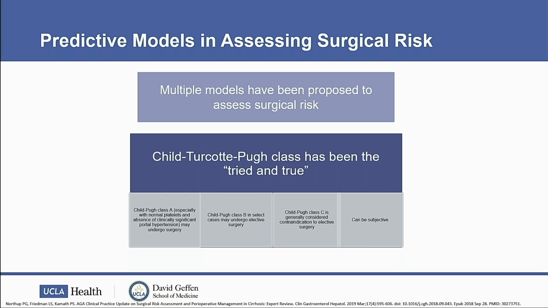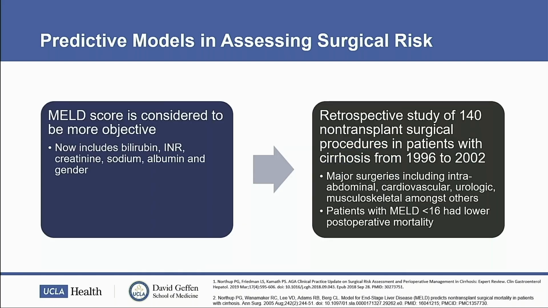The issue with Child classification is that it can be very subjective. I think this is something that's assessed at every clinic visit and is sort of intuitive. But in terms of actually providing the risk stratification, this is where this model is lacking.